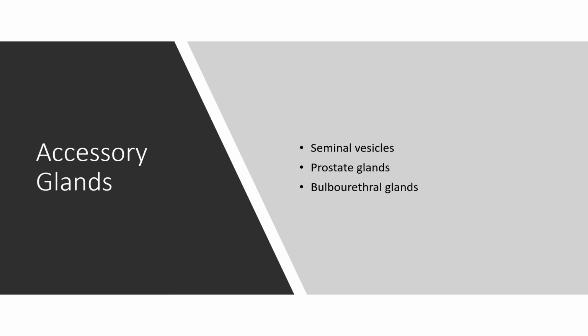In this slide, we'll study about male accessory glands. First one is seminal vesicles. Seminal vesicles are a pair of sac-like structures near the base of the bladder. Their ducts join the vas deferens to form the ejaculatory ducts. They produce an alkaline secretion which forms 60% of the volume of the semen. The pH of the seminal fluid is 7.4. The secretion of the seminal vesicle contains fructose, hormones like prostaglandins, and clotting proteins that are different from those in blood. Fructose is a source of energy for the sperm.